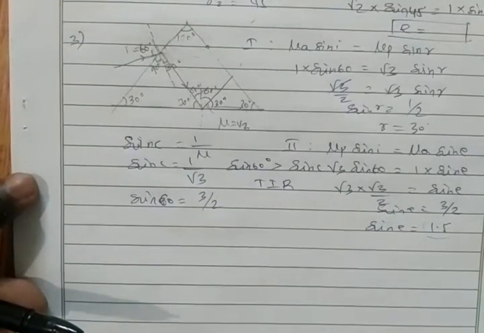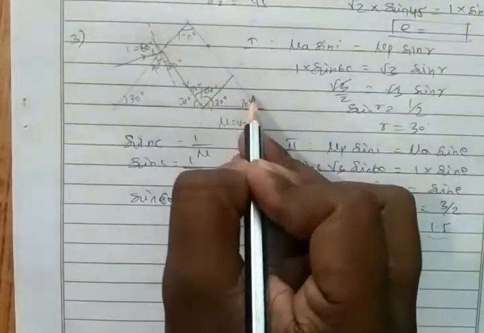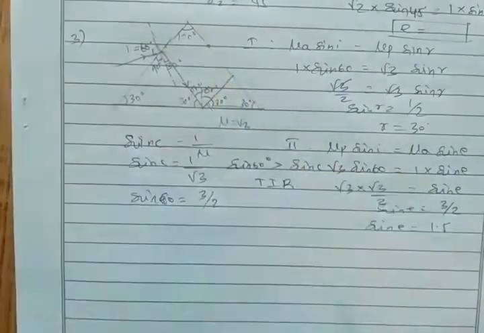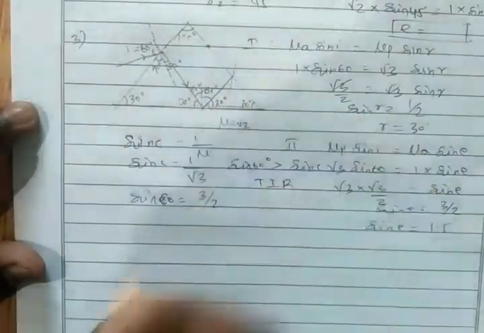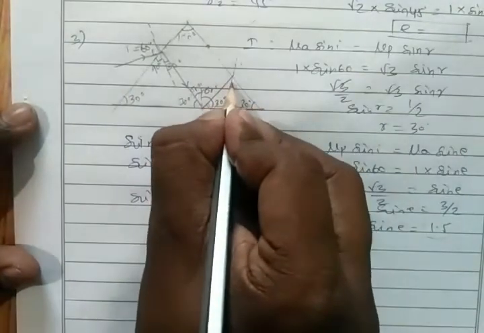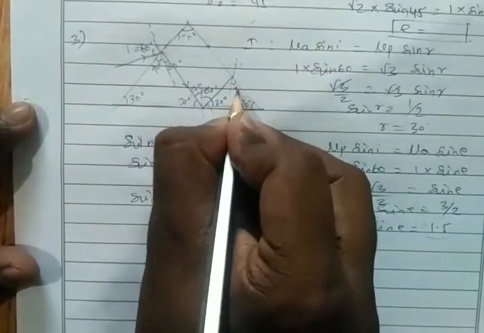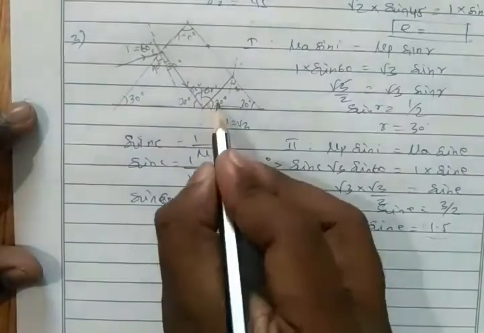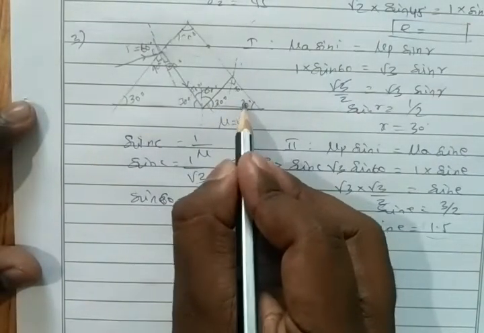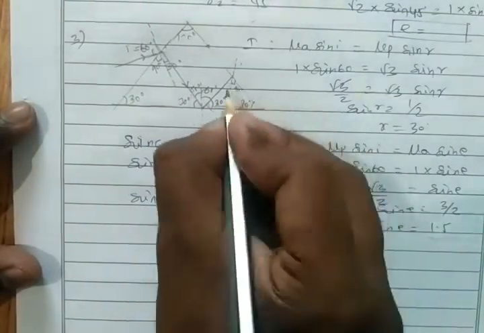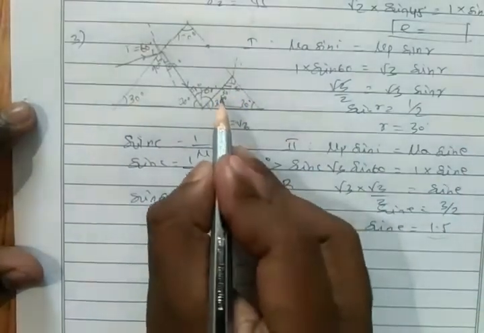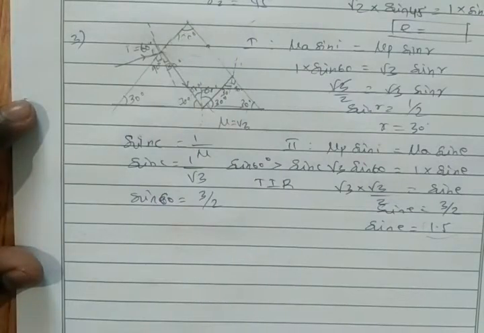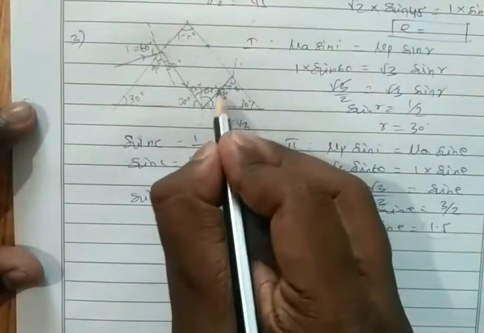Okay. Now for this interface, we have to find the incident angle. So what is this incident angle? We have to find it. So how to find? We know the normal line creates an angle of 90 degree. For this normal, we have 90 degree, and it is 30 plus 30, 60. 60 plus 90, 150. And the remaining angle will be 30 degree. Total angle 180, so the remaining angle will be 30 degree. Now we know this incident angle is 30 degree.